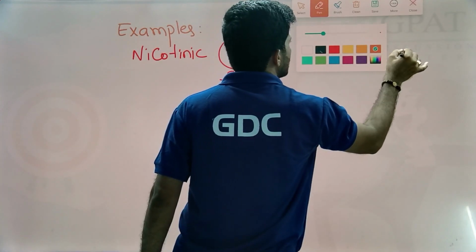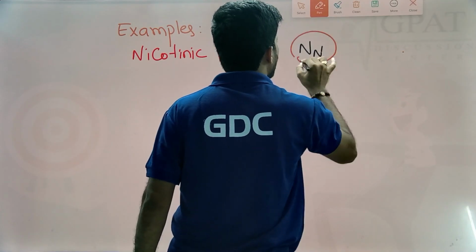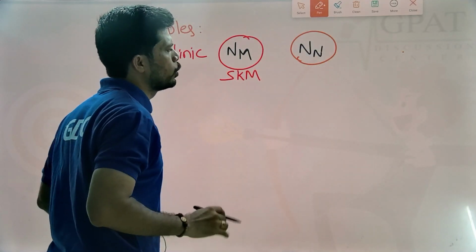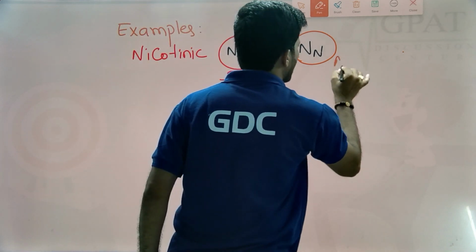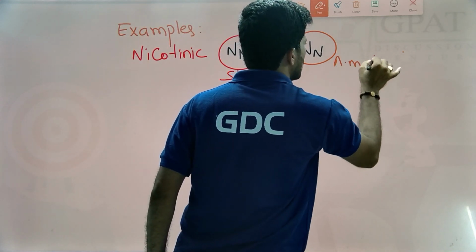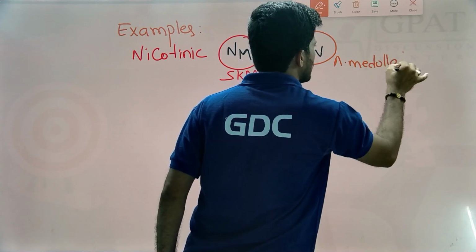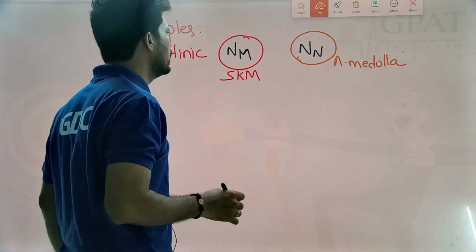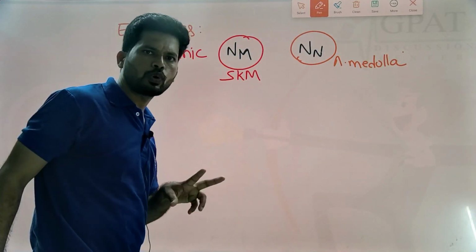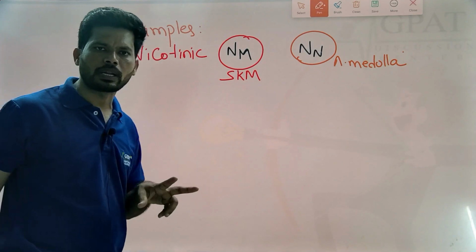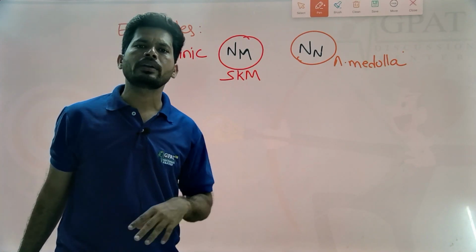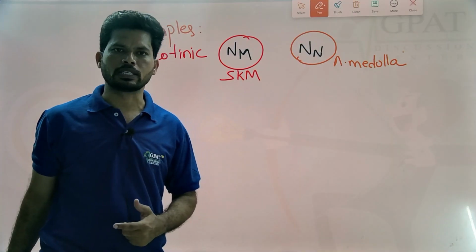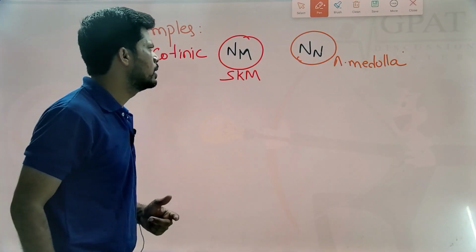And NN is the autonomic ganglia or neuronal type, located on the ganglia, and even on the adrenal medulla of the adrenal gland. So two types of nicotinic receptors are present in the parasympathetic nervous system. These two types of nicotinic receptors come under ion channel or ionotropic receptors.